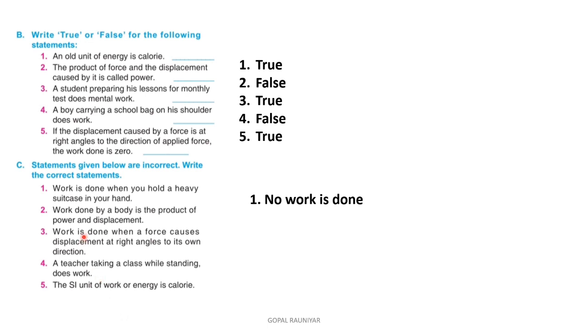Second question, work done by a body is the product of power and displacement. No, work done by a body is the product of force and displacement. So the answer will be force and displacement. Correction here. We have to do correction here.